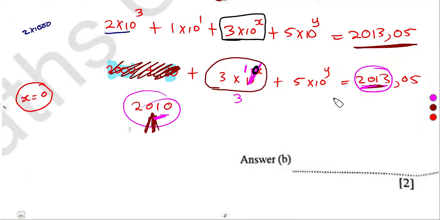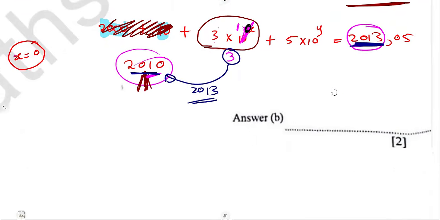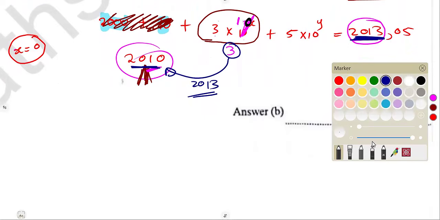So to find the y part, remember we are done with the whole number part. We are done with 2013, because 2010 plus this 3 gives 2013. So meaning to say, by default, what is remaining is the decimal part.